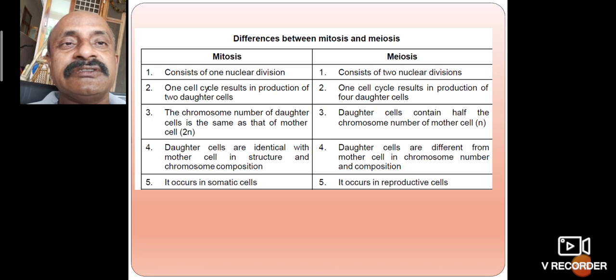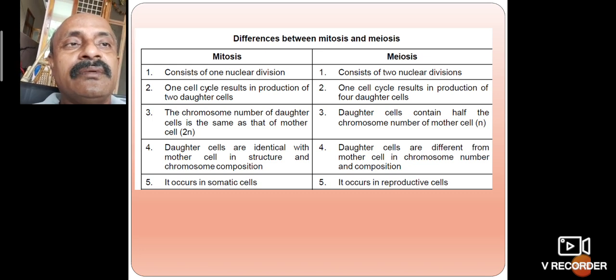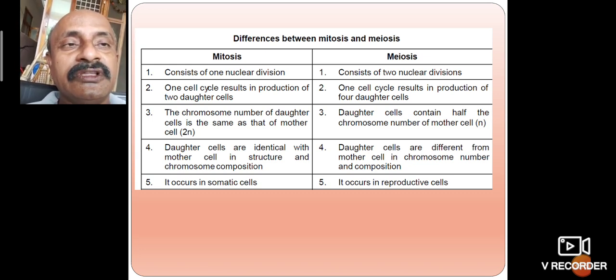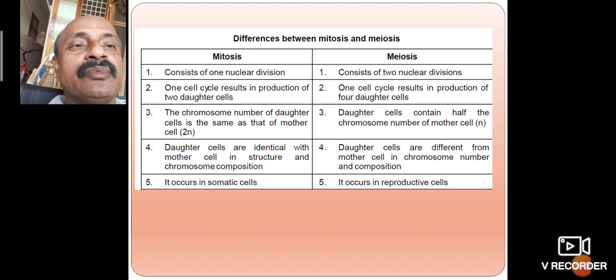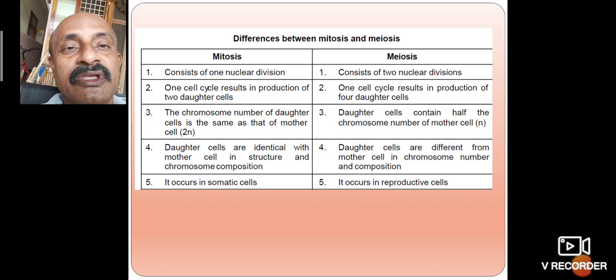So this is the differentiation of meiosis and mitosis. Meiosis consists of two nuclear divisions, whereas mitosis is a one nucleus division. In mitosis, one cell cycle results in the production of two daughter cells. In meiosis, only one cell cycle results in the production of four daughter cells.